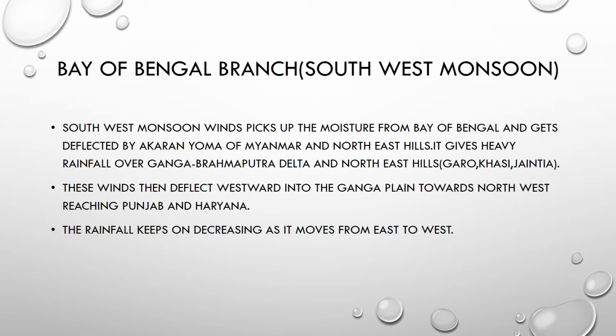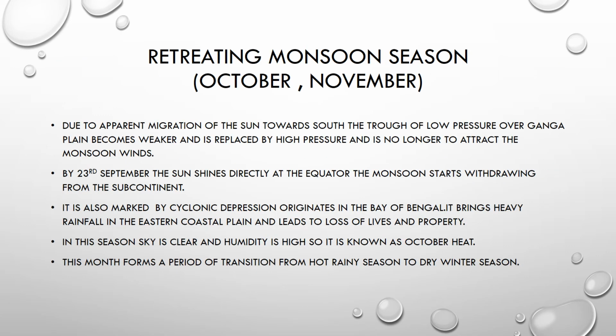Bay of Bengal branch: southwest monsoon winds pick up the moisture from the Bay of Bengal and get deflected by the Arakan Yoma of Myanmar and the northeast hills. It gives heavy rainfall over the Ganga Brahmaputra Delta and the northeast hills, that is Garo, Khasi and Jaintia. These winds then deflect westward into the Ganga plains towards the northwest, reaching Punjab and Haryana. The rainfall keeps on decreasing as it moves from east to west.